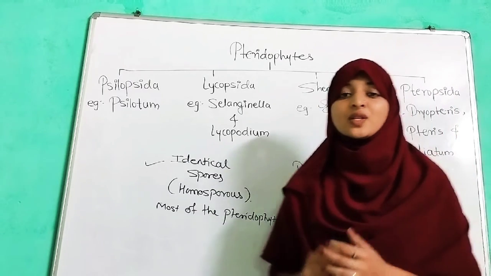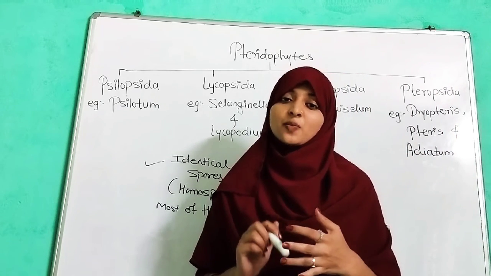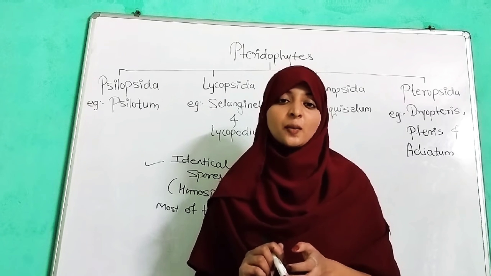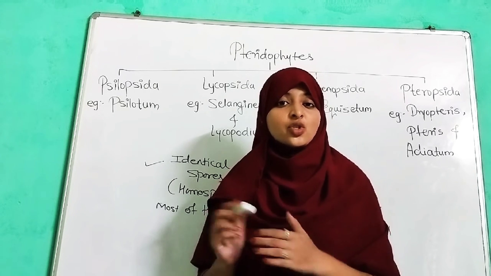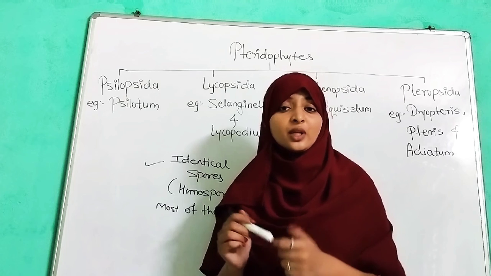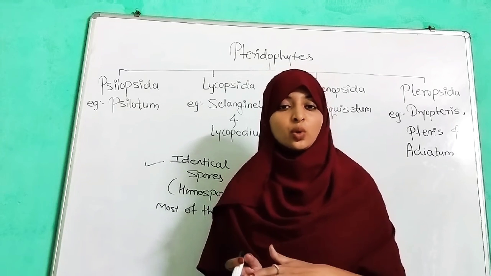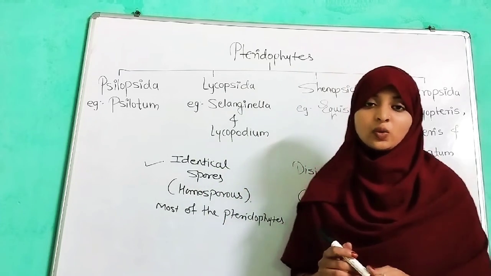Gymnosperms and angiosperms belong to phanerogams because they are seed bearing plants. Angiosperms have two subclasses, that is dicots and monocots. So we are going to discuss it.